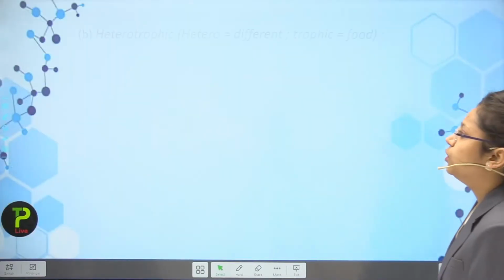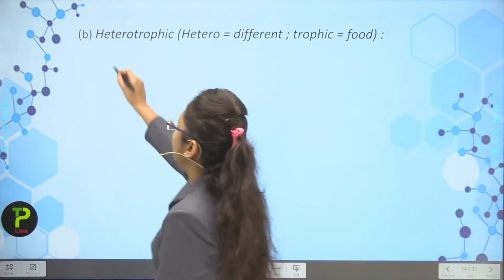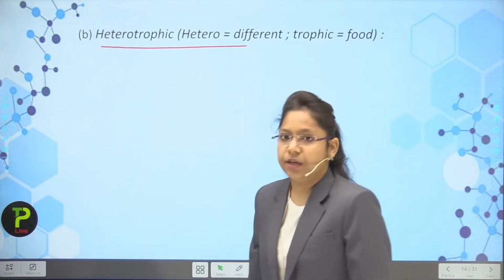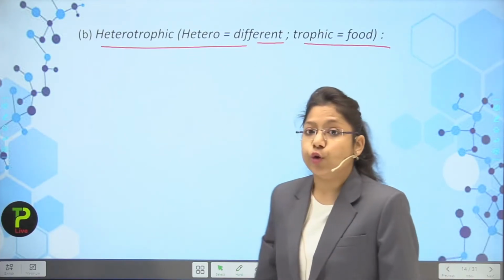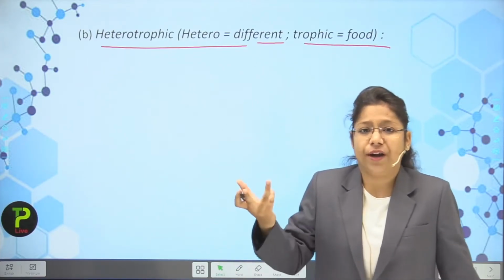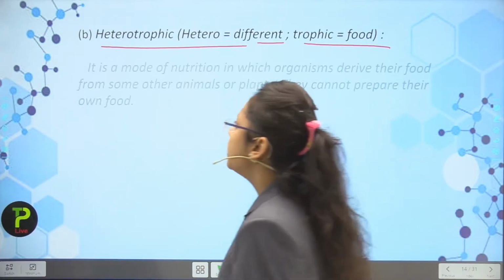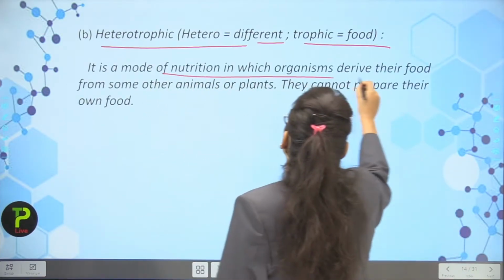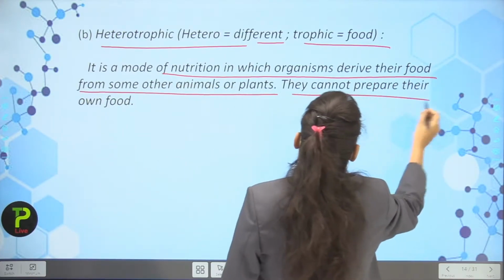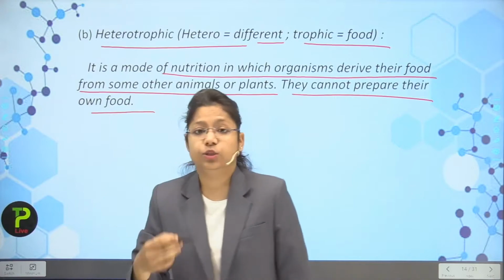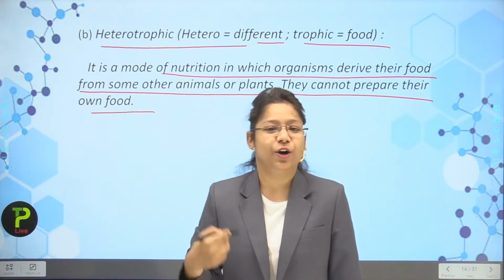Now move on to the next topic, that is the heterotrophic mode of nutrition. Hetero means different and trophic means food. So let us see here. It is the mode of nutrition in which organisms derive their food from some other animals or plants. They cannot prepare their own food. So the best example is me or you.